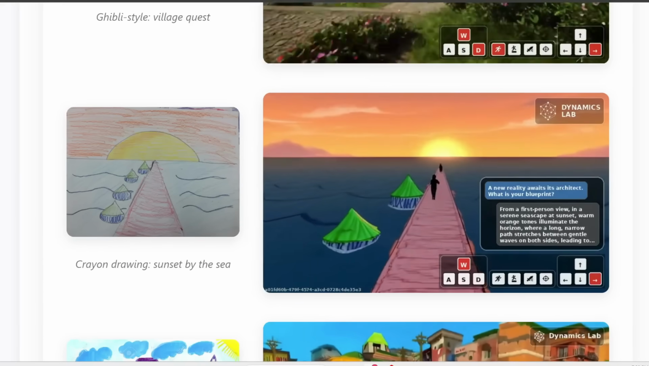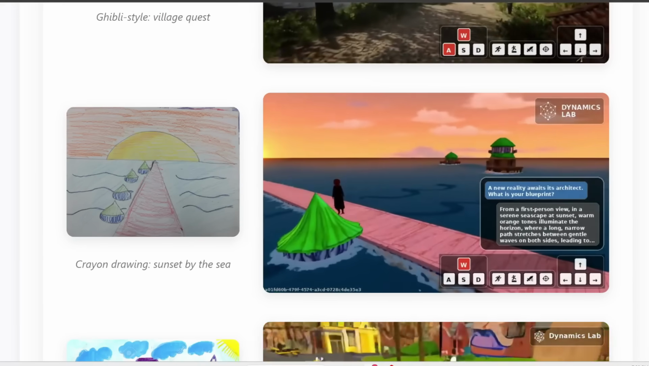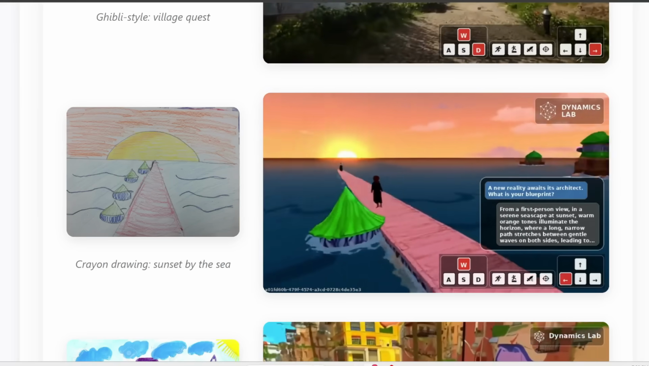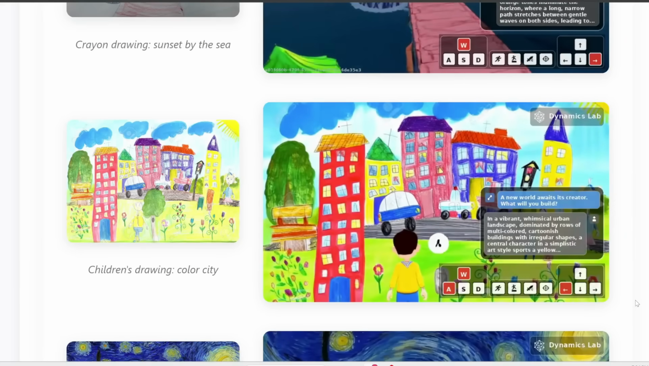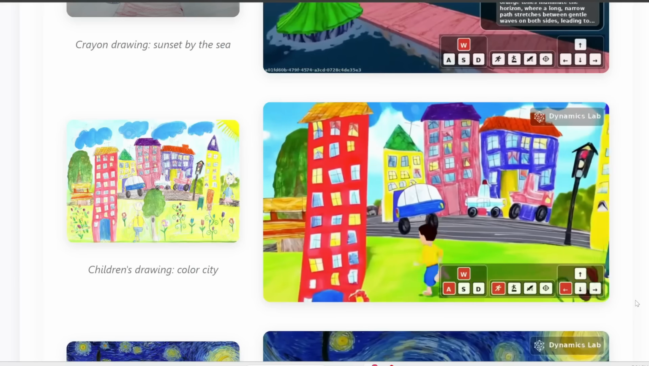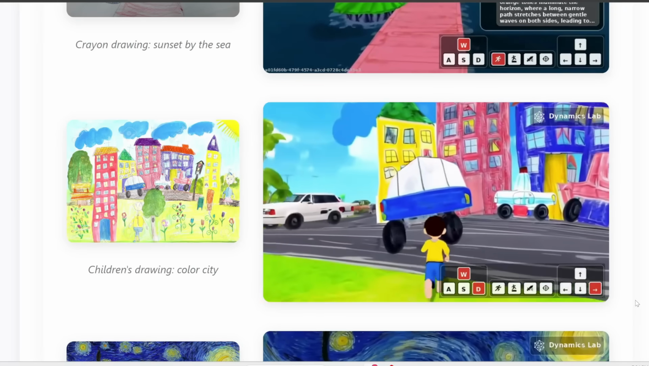Or here's another example. You can just upload a simple drawing like this and create a 3D world from that where you can walk around. Or here's another example where you can upload this kid's drawing and transform this into a 3D world where the kid can run around. How cool is that? And notice that this doesn't have to be first person.